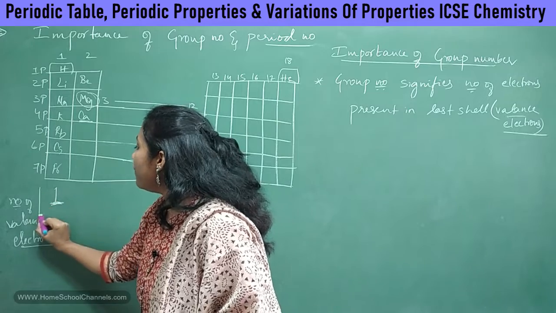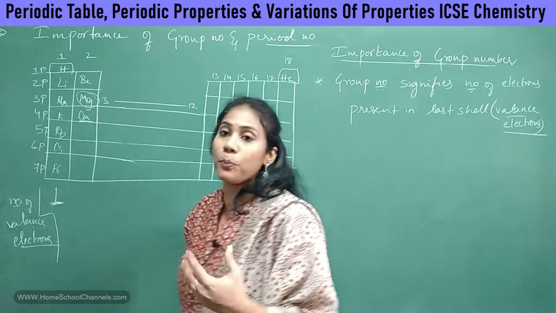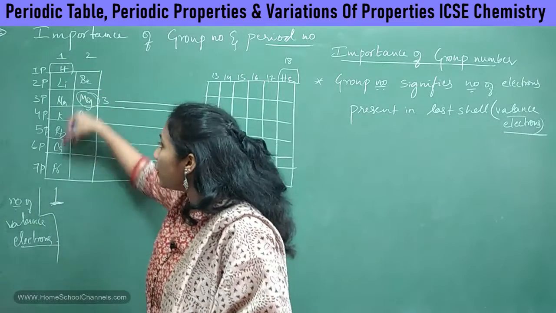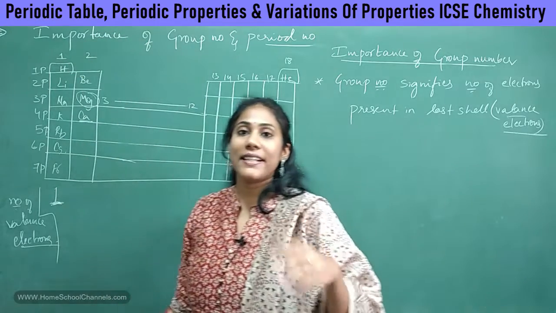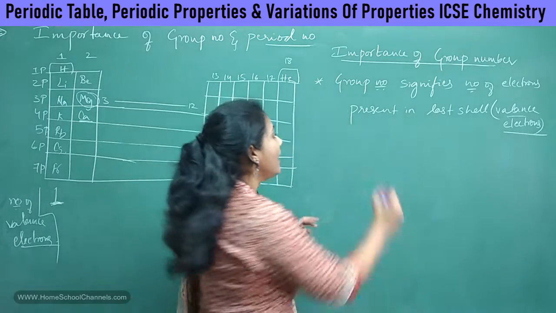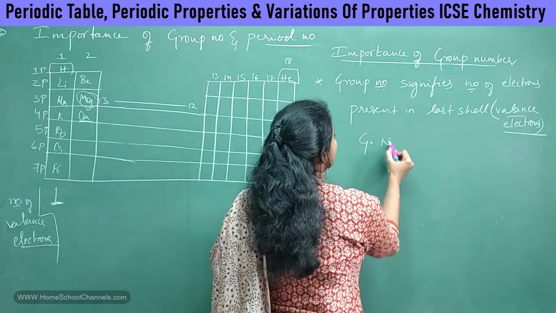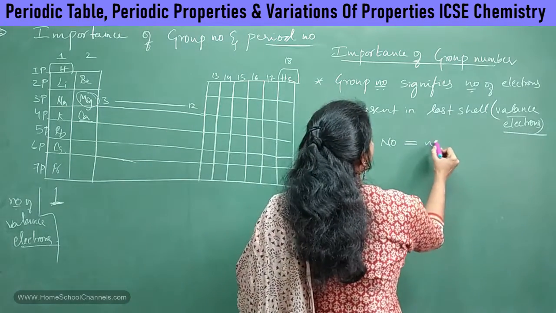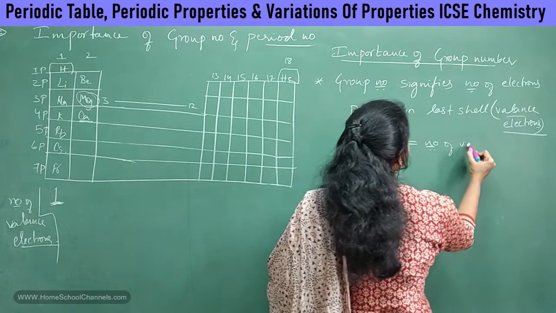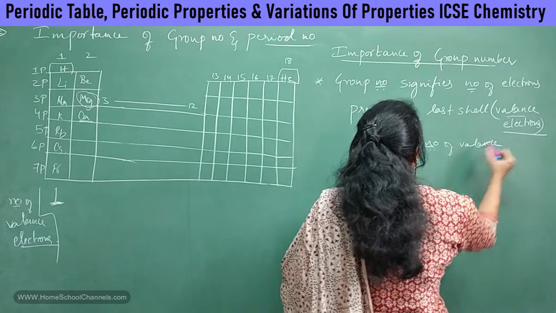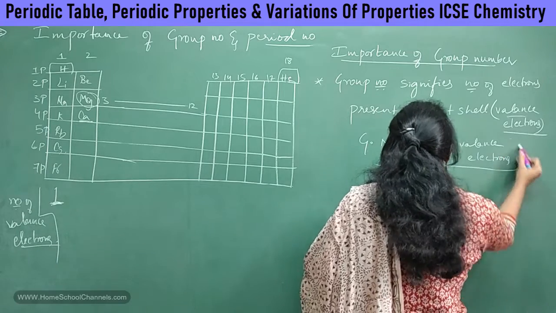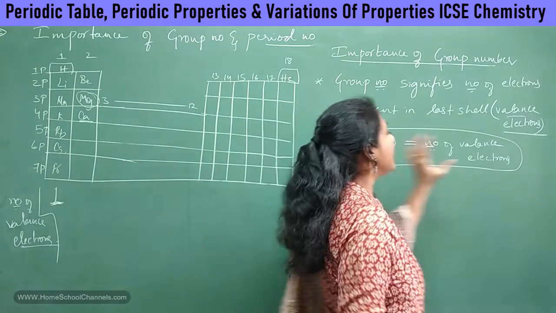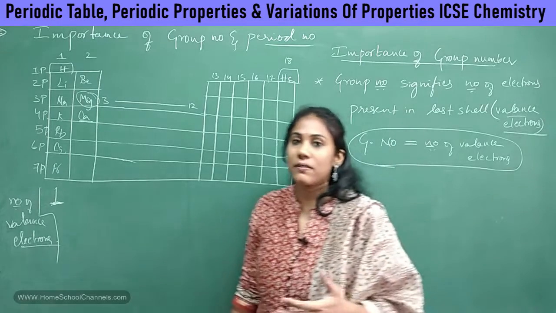So how many valence electrons are present in group number 1? It is 1. The group is 1, so the number of valence electrons present is 1. I can say that the group number is equal to the number of valence electrons, right?